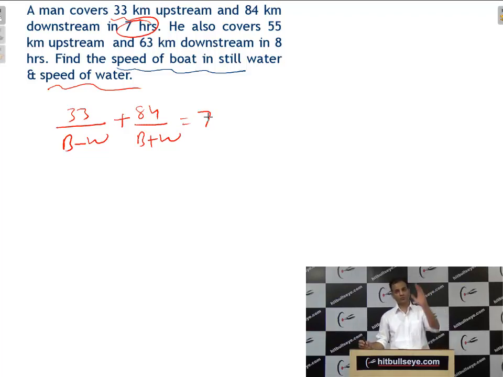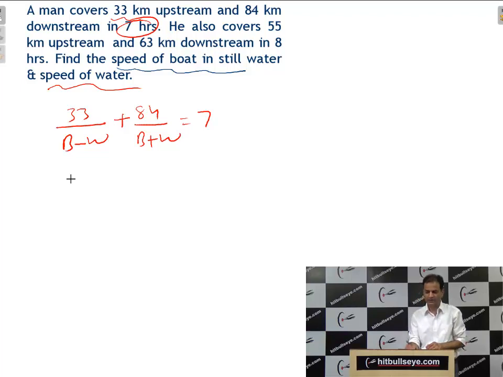You can go through the basics of the concept which you have done in school, student. In schools we have to solve the whole question, because we have to write equations and then solve. On that basis you will get the score. But my main purpose over here is to save time. But right now I will write both the equations. He also covers 55 km upstream.